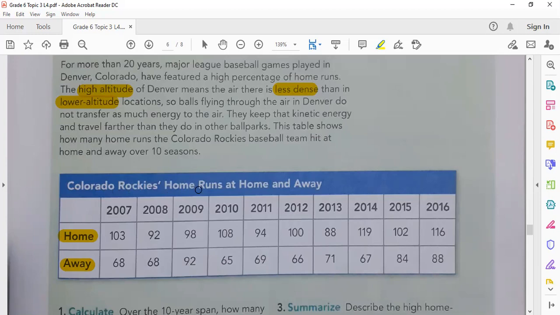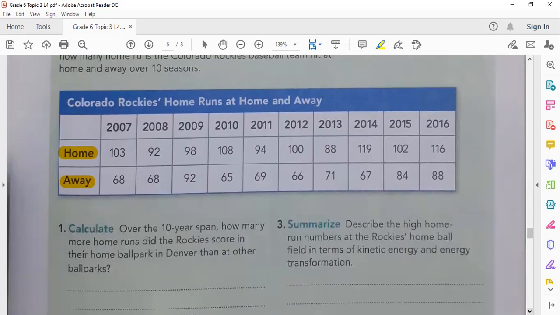Colorado Rockies home runs at home and away. These are the years, 2000. The person throws the ball and the batter hits it in the air, or there is a person behind him who catches the ball. If the bat hits it and it goes away, he has to run to it and catch it. Okay, let's calculate the first question. This is 10 years, from 2007 up to 2016.